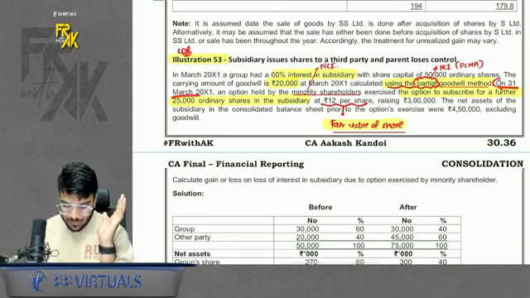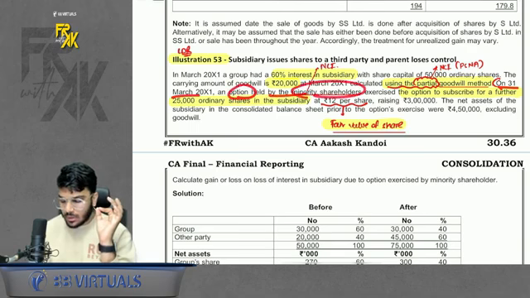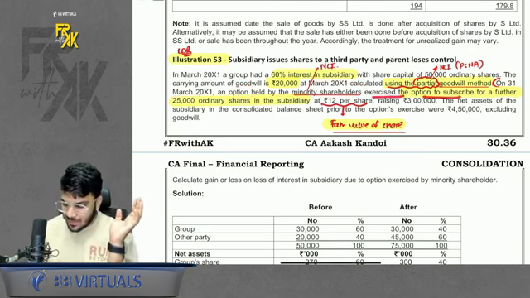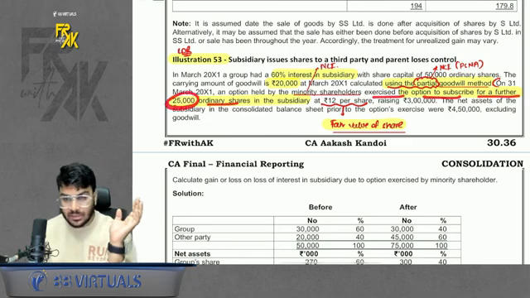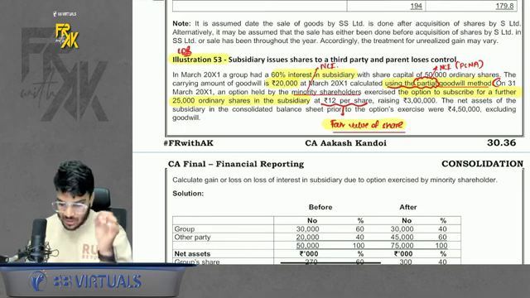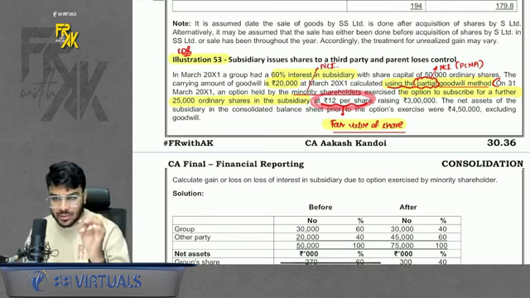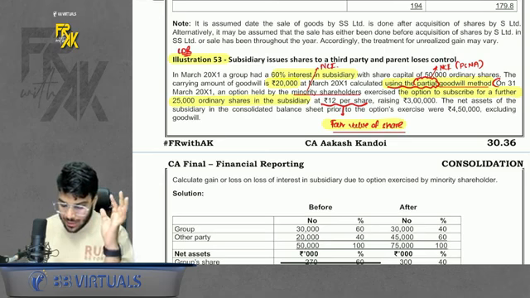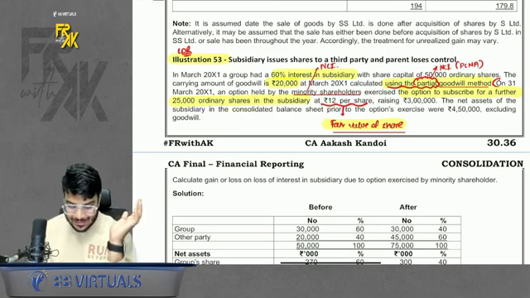On 31st March 11, an option held by minority holders, that means an option held by the non-controlling interest, was exercised to subscribe for a further 25,000 ordinary shares at rupees 12 per share, raising rupees 3 lakhs. Who has subscribed? NCI has subscribed.